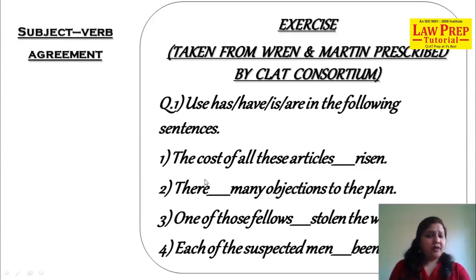First question, let's go together. You will write your answers in your notebook. You will cross-check with me whether the answer is right or wrong. The cost of all these articles, when we are talking of cost, so cost of these articles, don't be misguided by the word articles. The cost of these articles, cost is singular, so verb would be also singular. So we have two singular verbs: has, and the second singular verb, is.